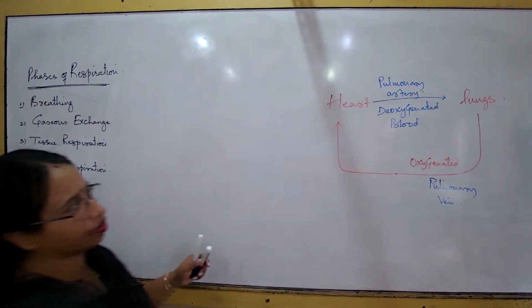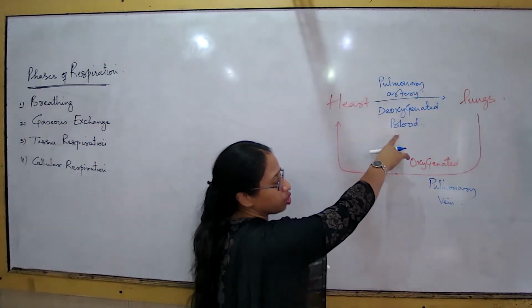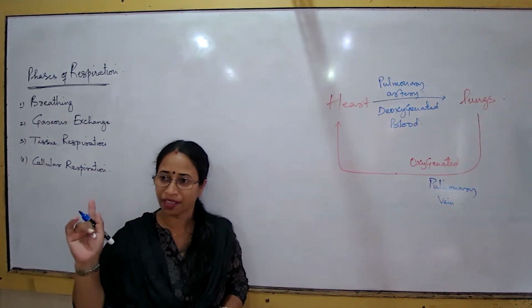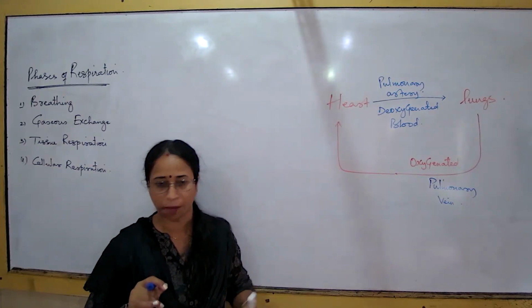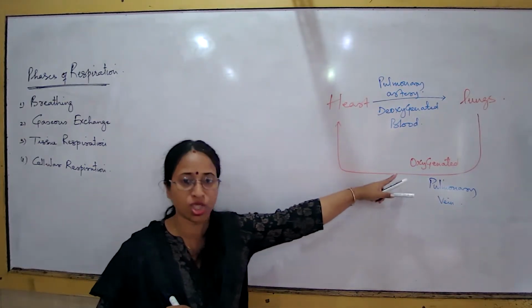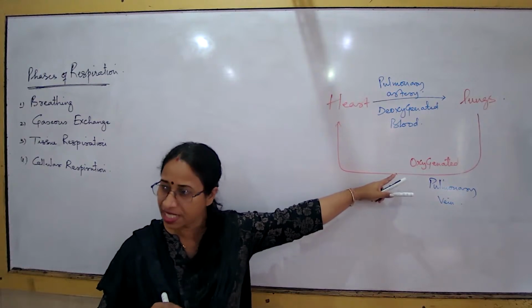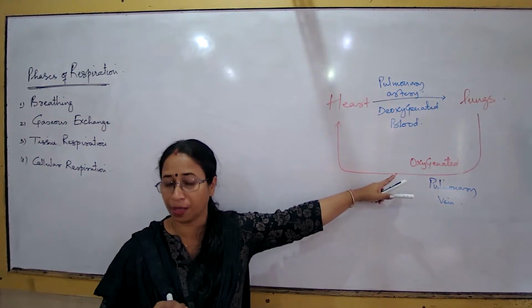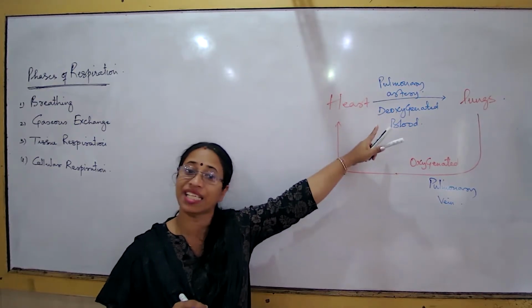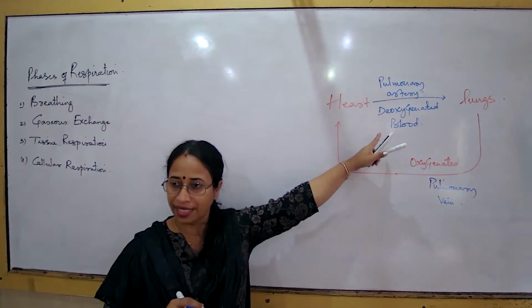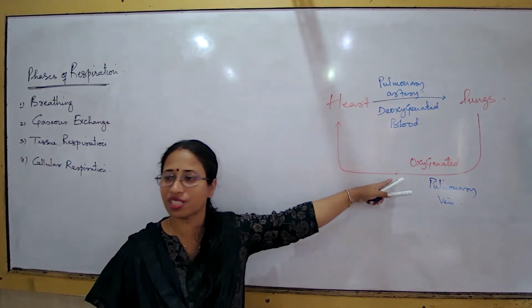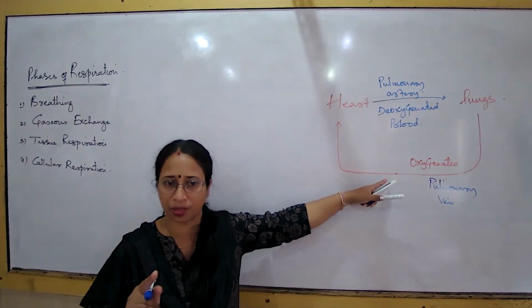Now, the heart is constantly giving blood away to a certain type of vessel, and you get to see this word artery. In the next section of the chapter, you will come across that arteries are always supposed to carry oxygenated blood. But now I'm saying that it is carrying deoxygenated blood, because this is one artery which is an exception. Apart from the pulmonary artery, all other arteries of the body carry oxygenated blood. Pulmonary artery is an exception.